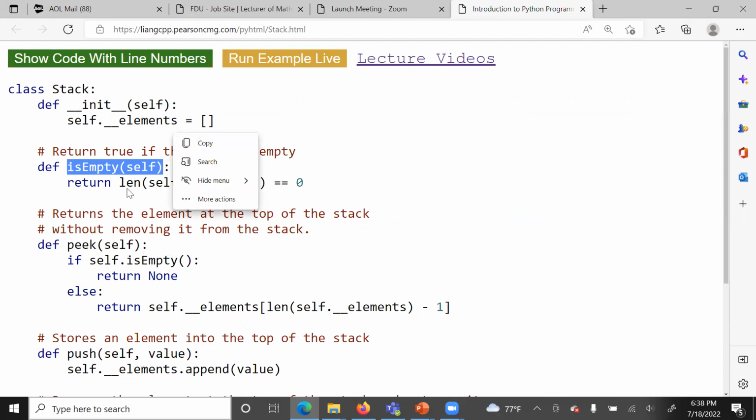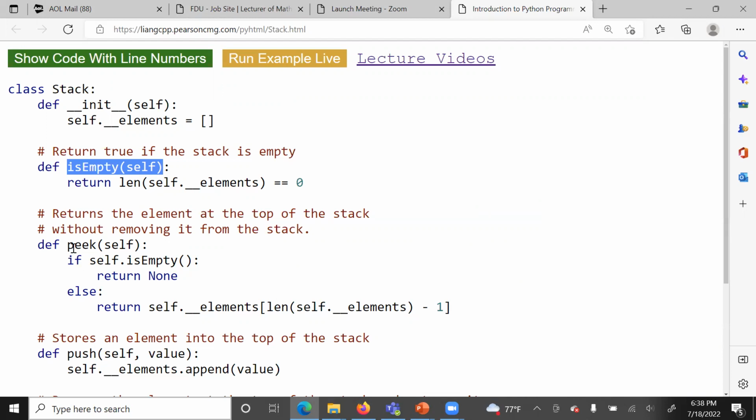So here we say that if the length of element is equal to 0, that means the stack is empty. So if this is true, that means the stack is empty. We are checking if the element in the stack is equal to 0, where the length. Now we know that in Python, len will give us the number of items in an array. The element here, we implement it as array or list.